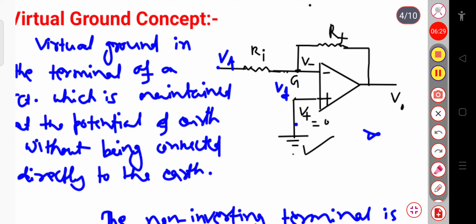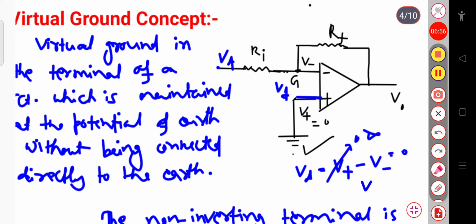Since it has a high voltage gain, we can say that at this point the voltage is equal to 0. If I calculate the difference between these two terminals, that is your differential voltage Vd, we can calculate it: Vd equals V plus minus V minus. This is the difference voltage, and Vd equals 0. But here, since the non-inverting terminal is connected to the ground, V plus is also 0.